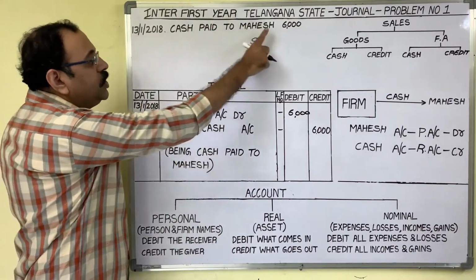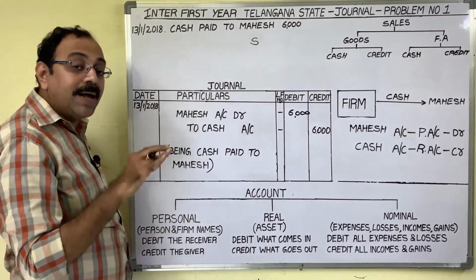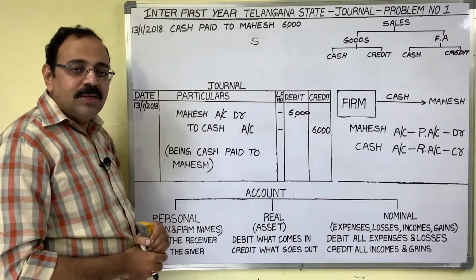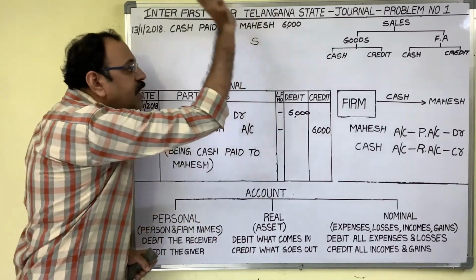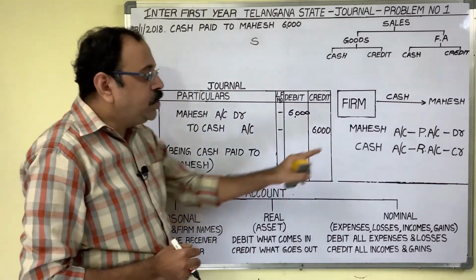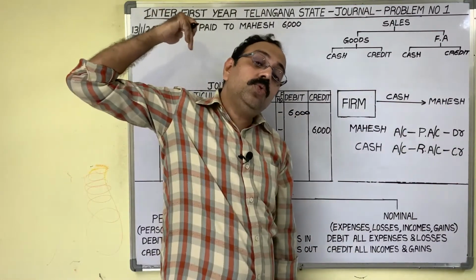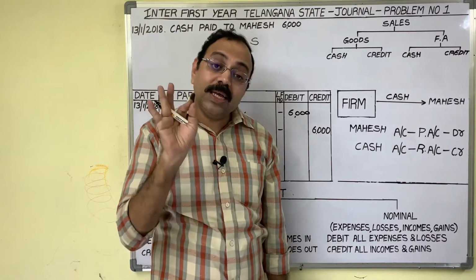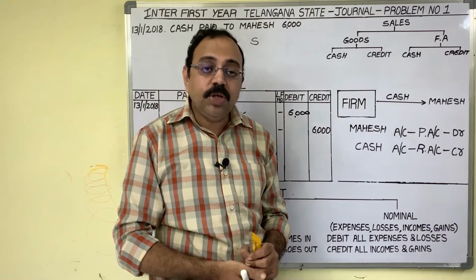On the 13th we are paying 6,000 to him because before this date we purchased goods from Mahesh on credit. The goods value is 6,000 rupees. We have to pay 6,000 rupees to Mahesh now. On the 13th date we are settling his account. That is the meaning of this transaction. Therefore, we should consider the person's name. Why? Because when we purchased goods from Mahesh, on that day we considered his name because it is a credit transaction. Now we are paying that amount to him. So compulsorily we should consider his name.